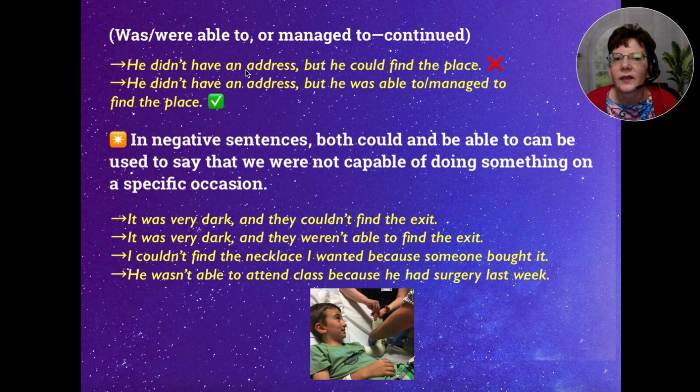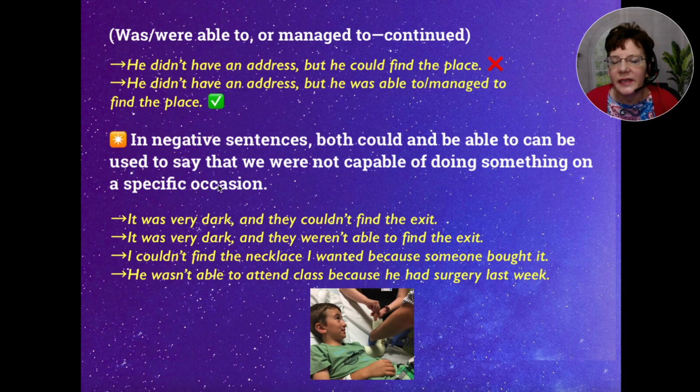Okay, so let's look here. We have some examples with was, were able to, or managed to. So we've got he didn't have an address, but he could find the place. That doesn't sound right here. So instead, it should be he didn't have an address, but he was able to or managed to find the place. All right.